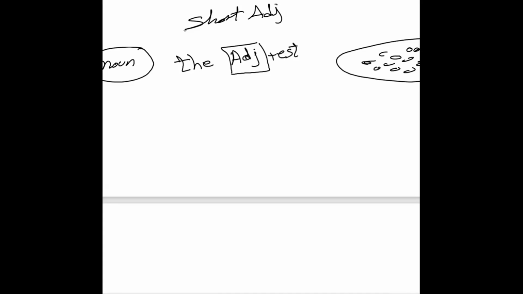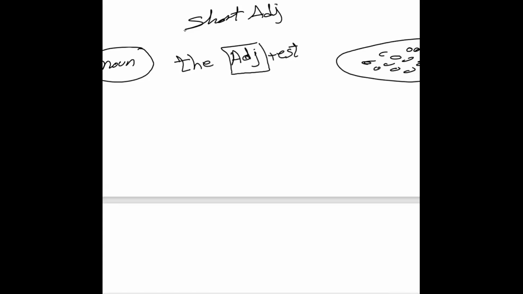What I will do at that time, if I speak about a short adjective, I will use the adjective itself but before that I will add the, and the adjective with est. Okay, how can I do that?